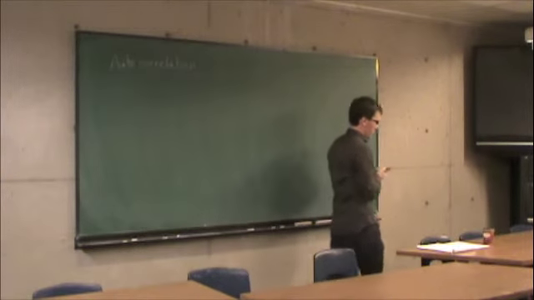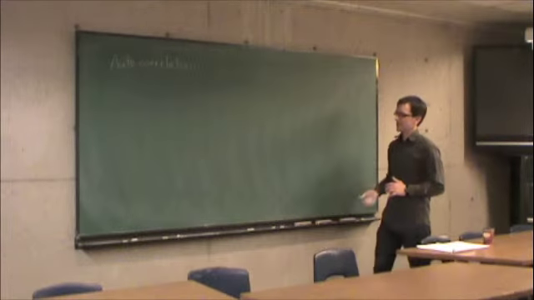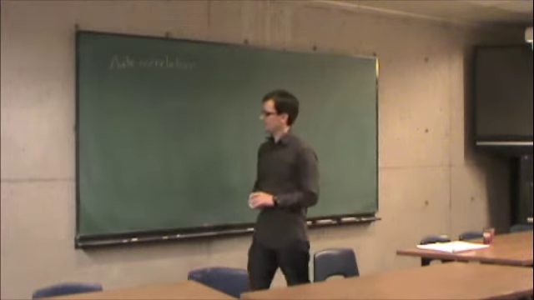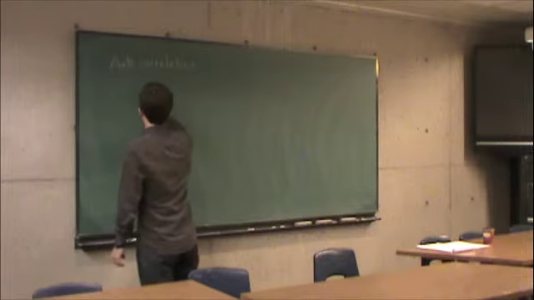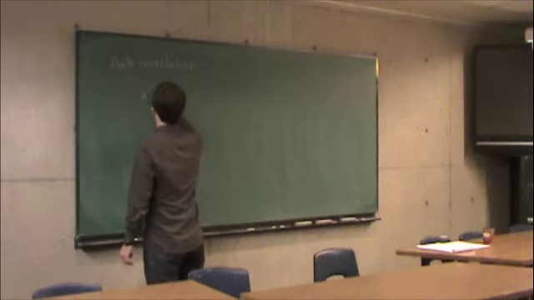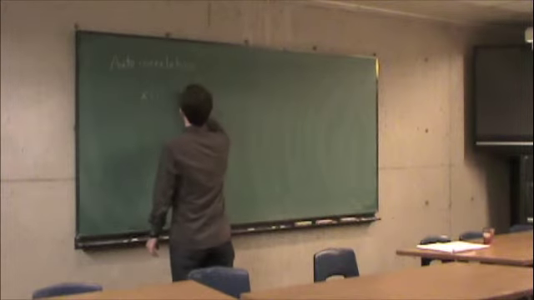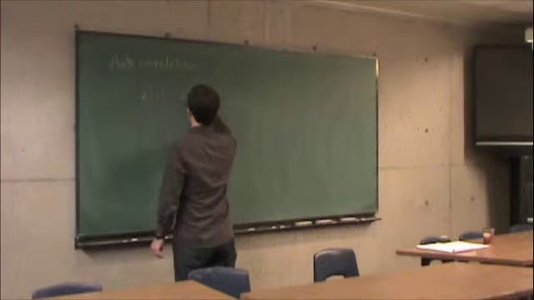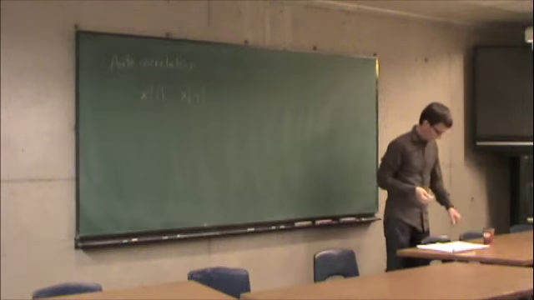So first, let's talk about correlation, just plain correlation. So let's say I have a random process, x of 1. Let's take its value at time 1, and its value at time 4, or something. It doesn't really matter what numbers I pick here.